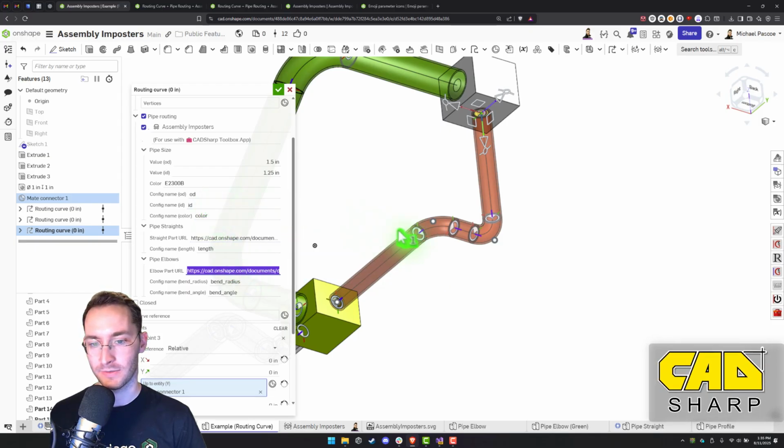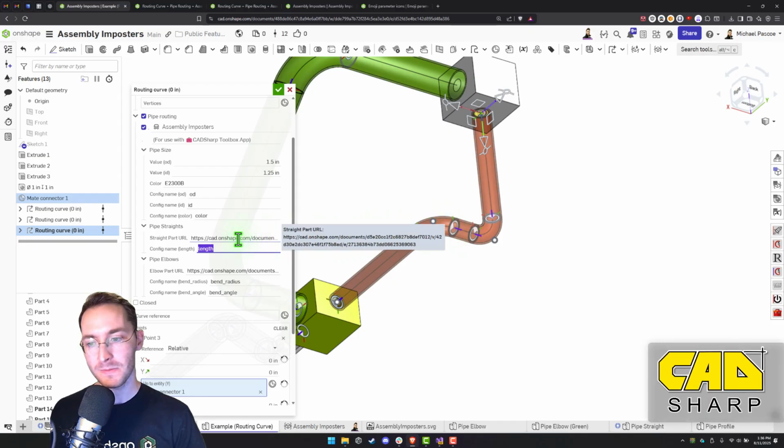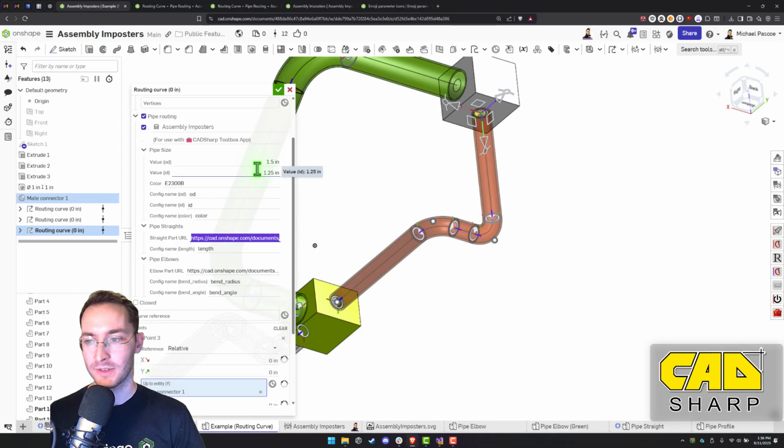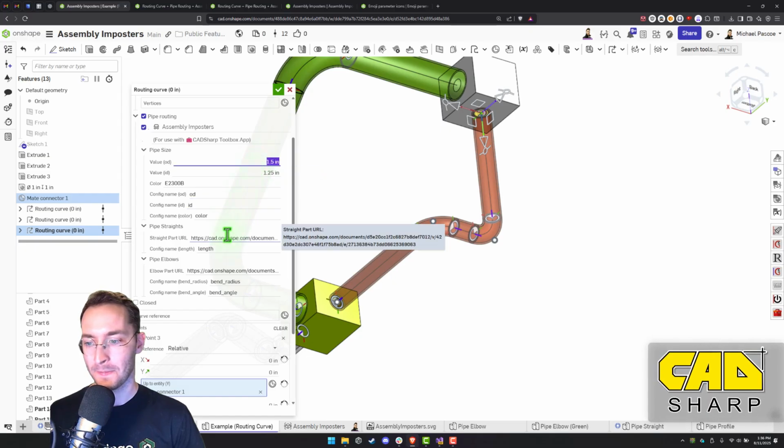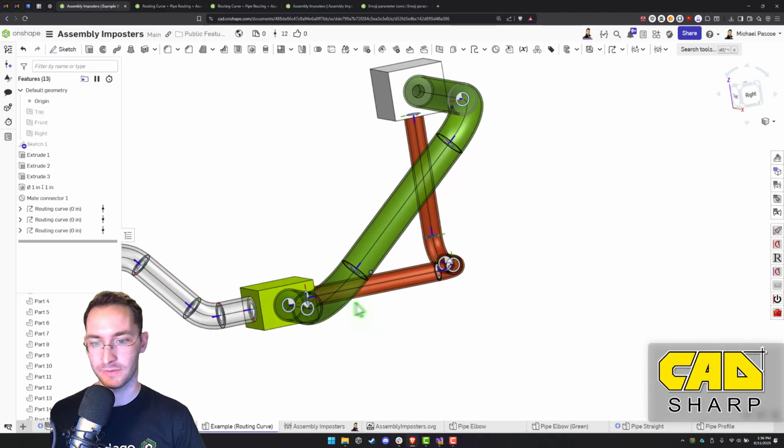So for each of those, the configuration names for the ID and the OD are just ID and OD. And then the configuration for length is here. Bend radius, bend angle. So these are pre-filled for these specific example templates, but you can replace those with your own and it will remember the previous value here. So that's all you need to do. And now it should be good to go.